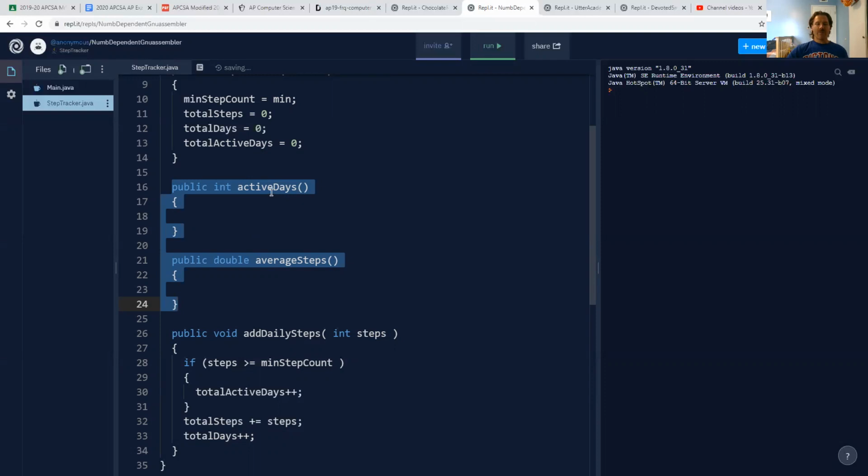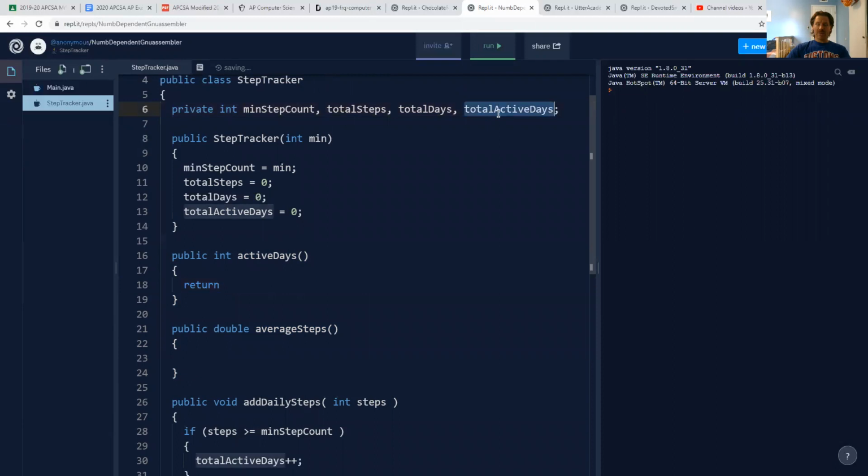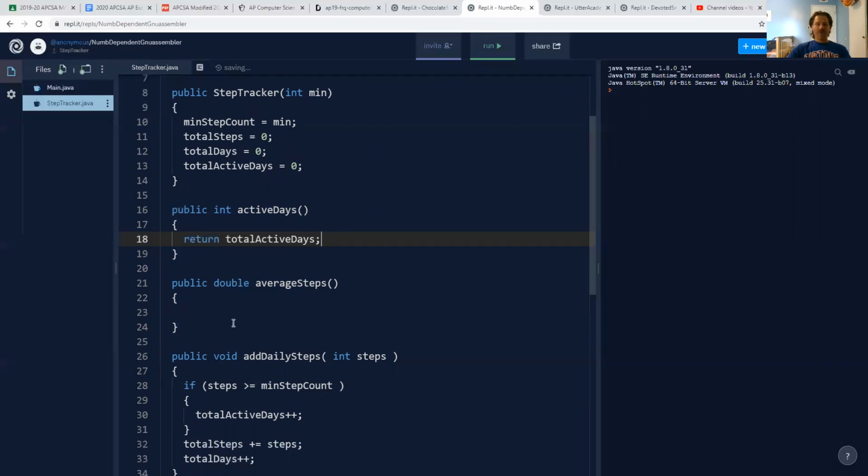Now, in terms of public activeDays, this is really just a basic accessor method. Remember, active days is stored in a variable named totalActiveDays, and I set that variable to private, okay? So this is just a plain old accessor method that just returns the value, all right? What about averageSteps? Well, remember, this is just a basic average method that we'll call by taking a simple division, total steps divided by total days.